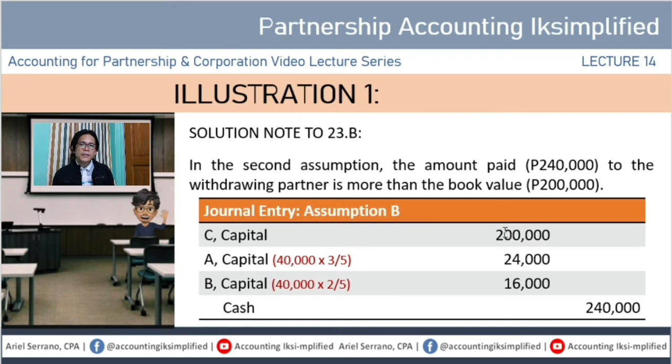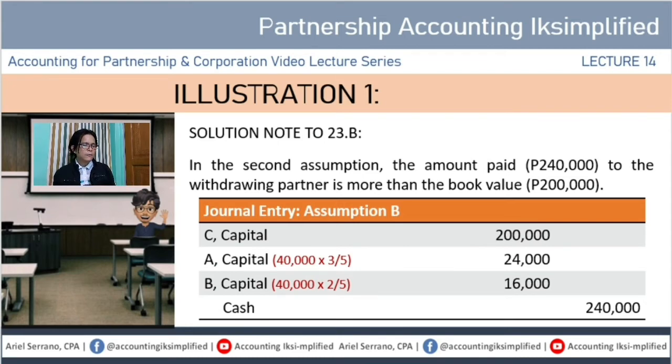So, mas malaki yung binayaran versus doon sa value ng interest ni partner C. Once again, pansinin ninyo, ang debit natin, C capital for 200,000, A and B capital for 24,000 and 16,000, and credit to cash for 240,000. Yung difference na 40,000, ito yung i-distribute doon sa mga partners, yun yung paghahatian nung remaining partners based doon sa kanilang profit and loss sharing ratio without si partner na magwi-withdraw.